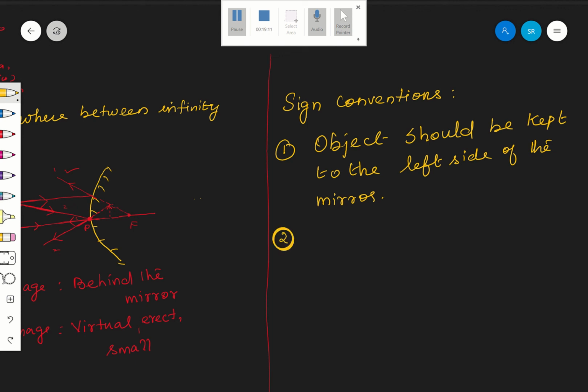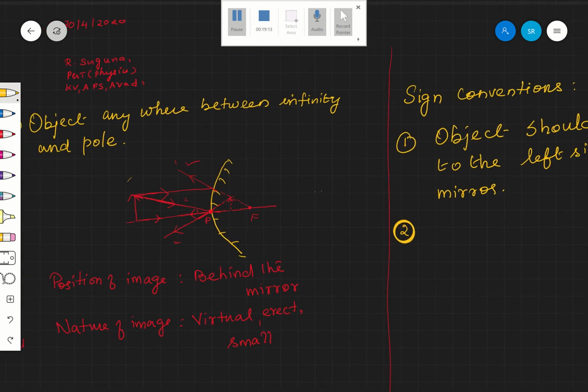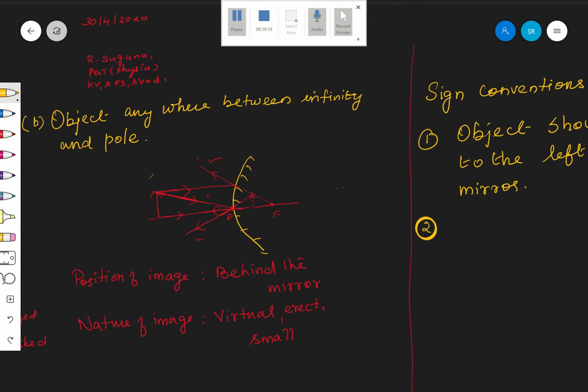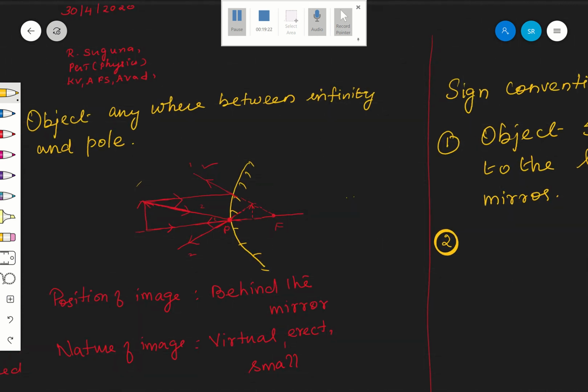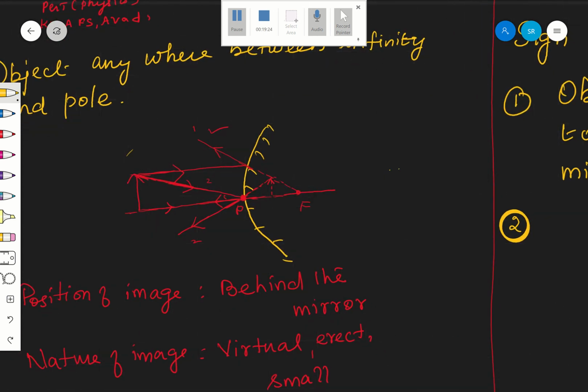If you want to find out a distance, for example the object distance in this diagram, this is the object, and the object distance I have to find only from the pole. Likewise, if I want to find the distance of the principal focus, that also has to be found only from the pole.